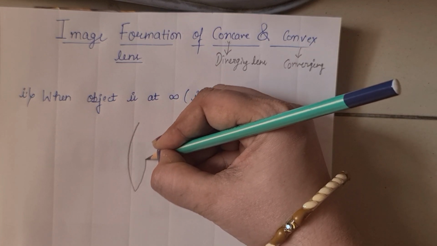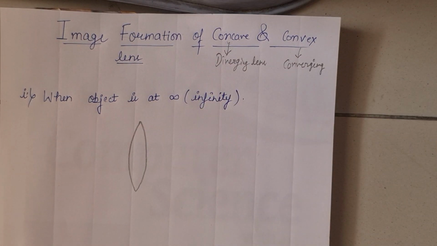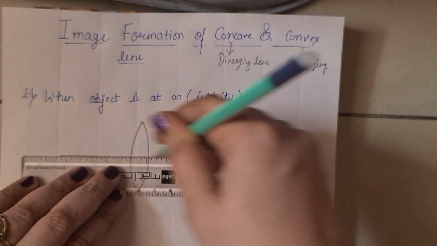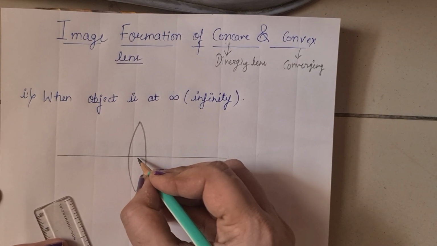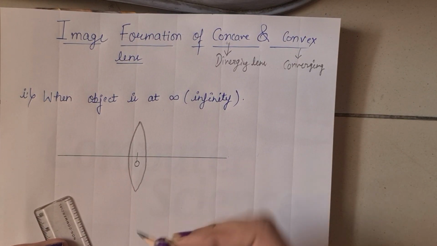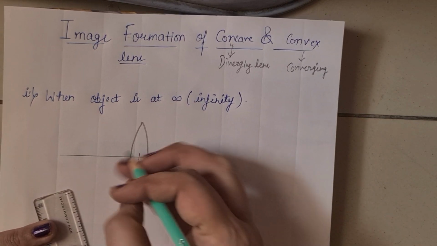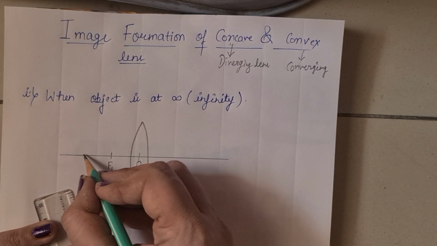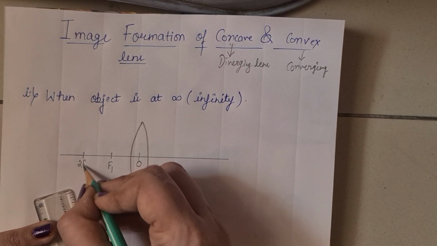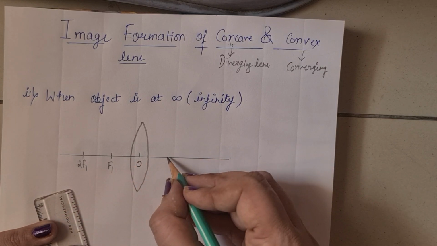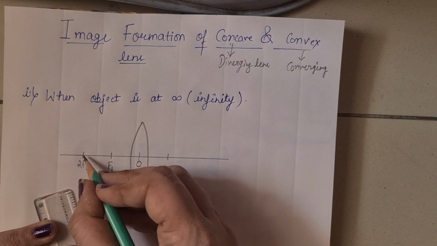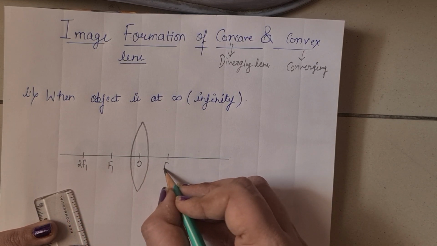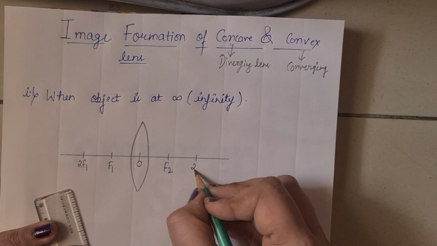So, it is the convex lens. It's a principal axis. It's the optical center of this convex lens. It is f1, that is first focus. It is 2f1, that is center of curvature. 2f1 is twice of f1. Here is f2 and this is 2f2.